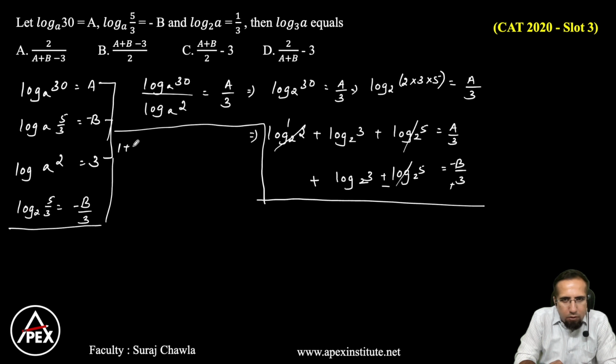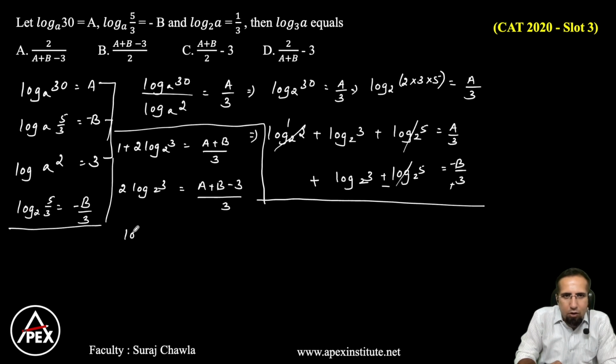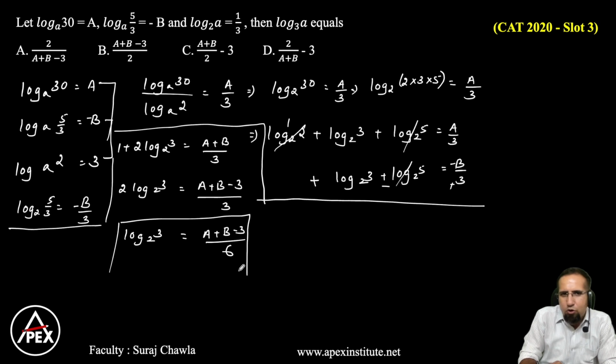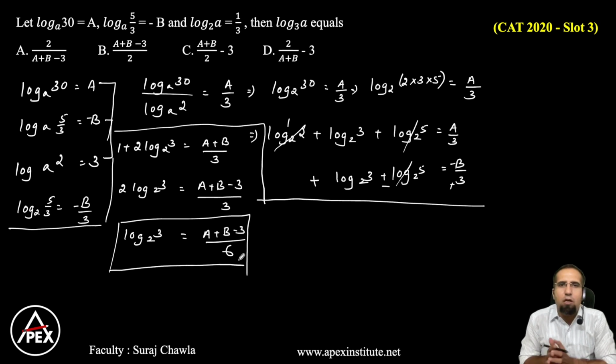We have 1 plus 2 log 3 base 2 is equal to a plus b divided by 3, or we have 2 log 3 base 2, I'm taking 1 to the other side, that becomes a plus b minus 3 divided by 3. This 2 can be cross multiplied, or I have log 3 base 2 is equal to a plus b minus 3 divided by 6. Now we are coming close to our answer because the question is asking us log a base 3.